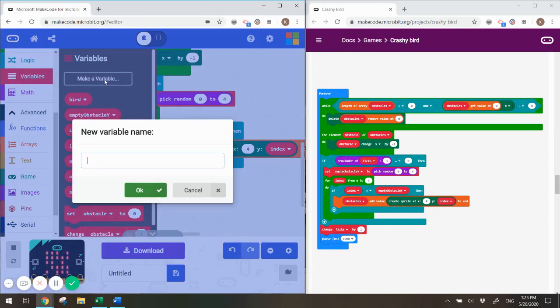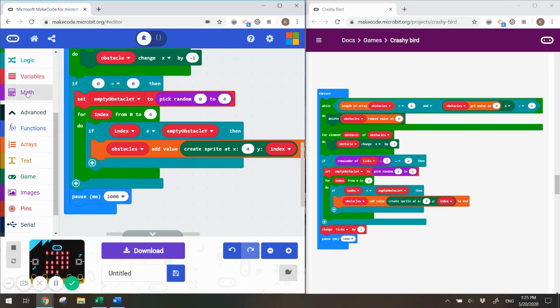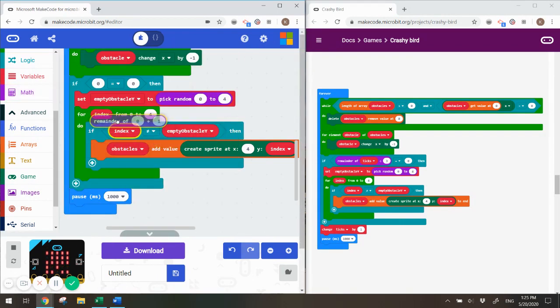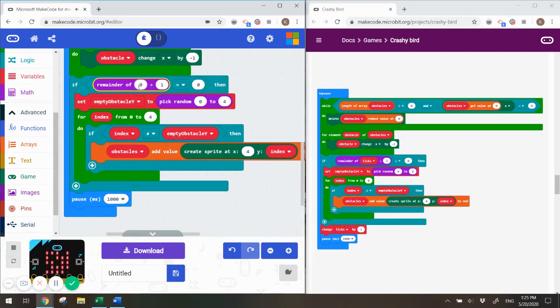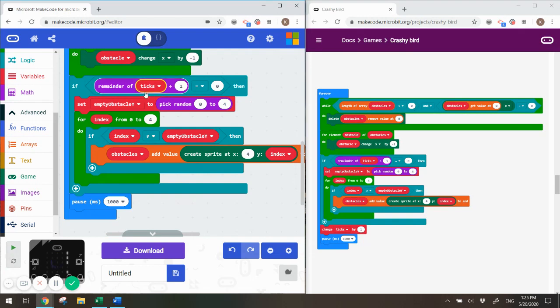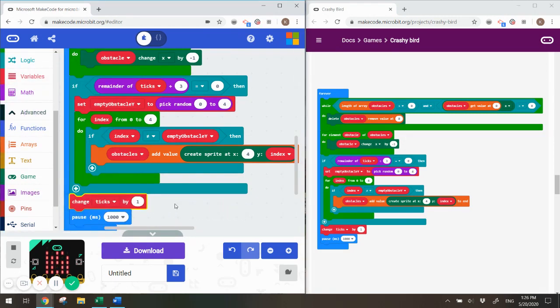Let's go ahead and make a new variable called ticks. And you can see we have a whole list of variables for this game. Let's do our remainder of the division here. Remainder of something divided by something. If the remainder of, I can duplicate a variable and change it to ticks. If the remainder of ticks divided by 3 equals 0, then we'll execute the code in here. And then from variables, we want to change ticks by 1 every time we run through our code.